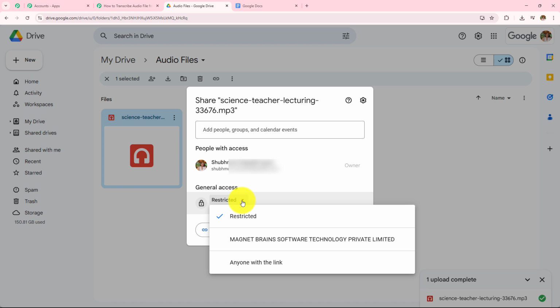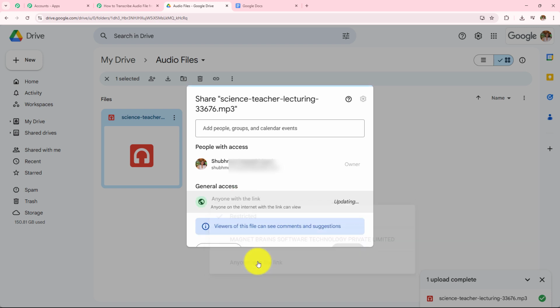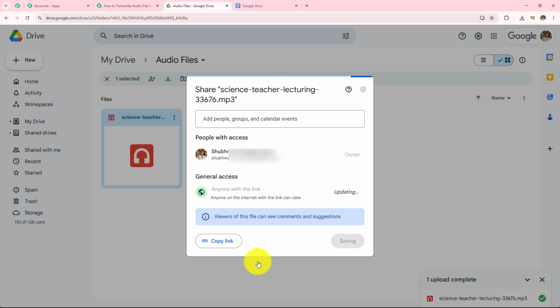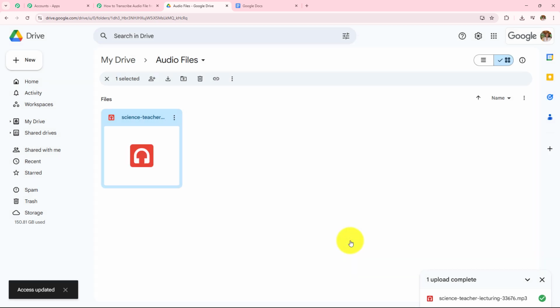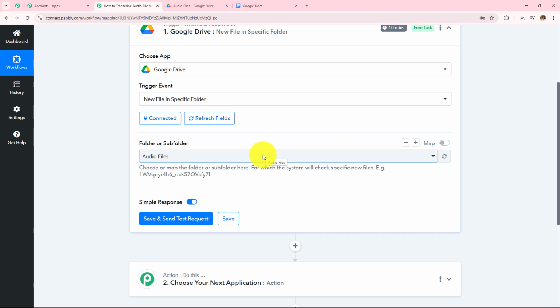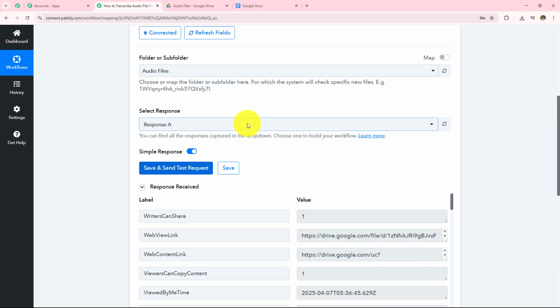So here I have to grant the access, for which I'm going to click on this anyone with the link. And then I simply have to click on done. So the access has been updated and now this file can be shared with anyone. Now we can generate a transcription with the help of OpenAI. Now I'm simply going to click on save and send test request and let's wait for the response.